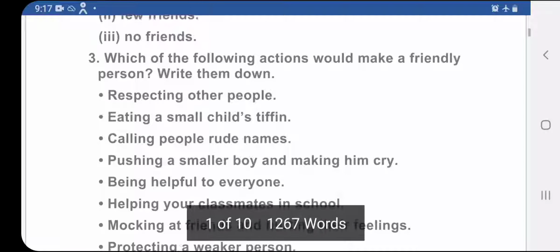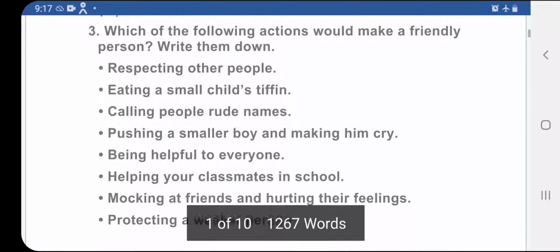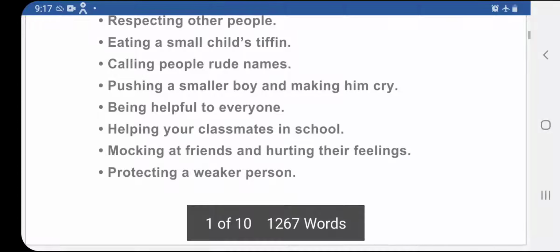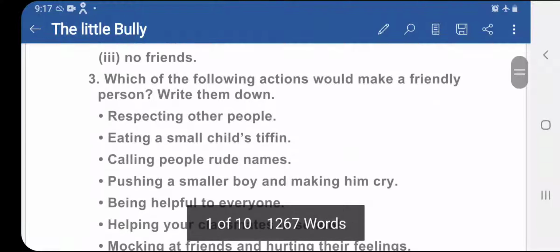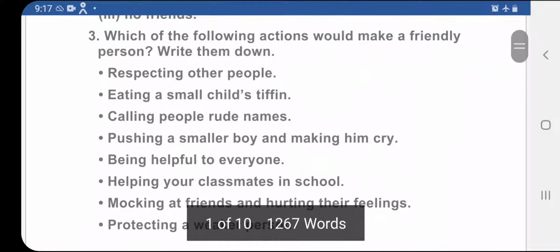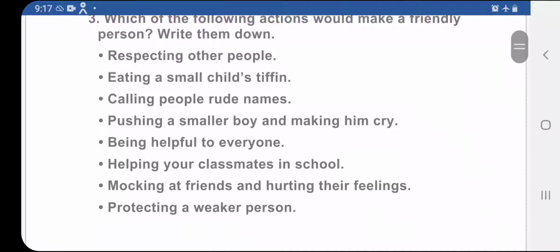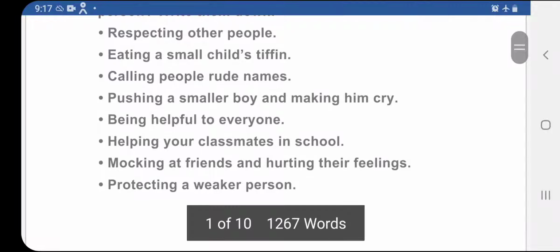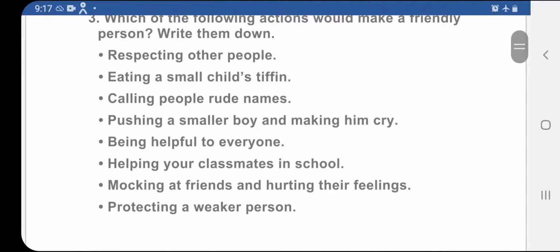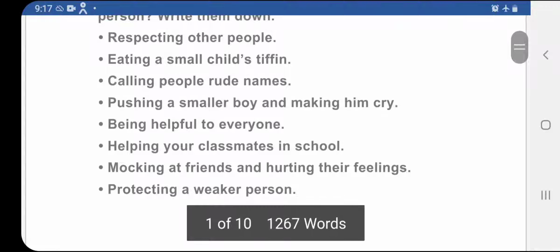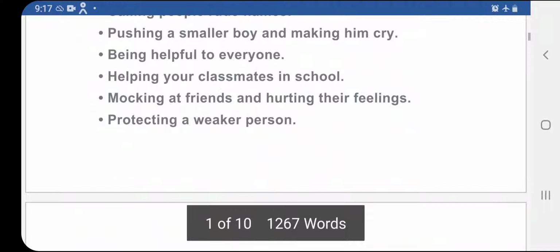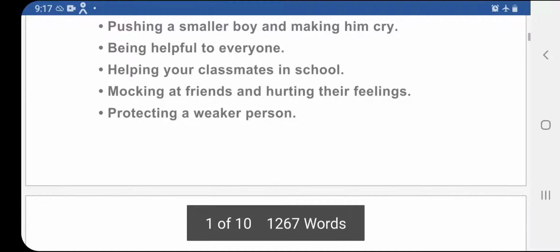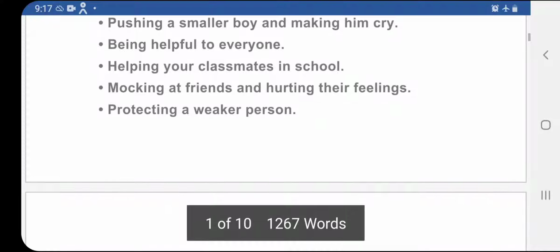Which of the following actions would make a friendly person? Write them down. You are supposed to copy those points through which you can make good friends. Respecting other people? Yes, you can make good friends. Eating a small child's tiffin? No, you cannot. This is the characteristic of a bully. You should not do it. Calling people rude names? No. That is bullying. Pushing a smaller boy and making him cry? That is again bullying. Being helpful to everyone? Yes, it's a good manner.